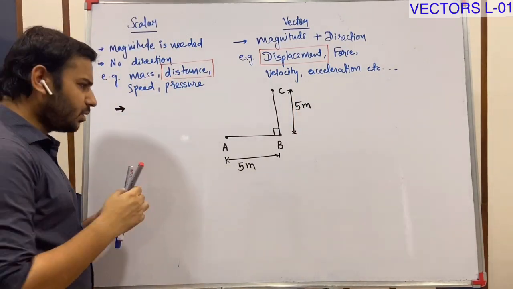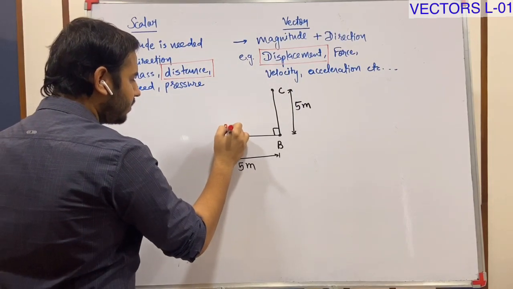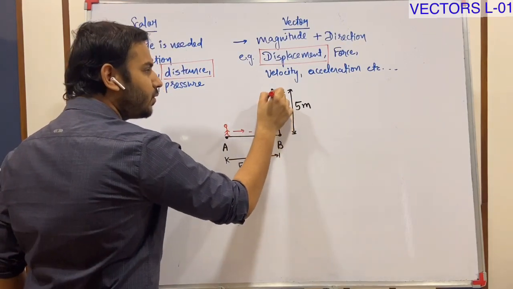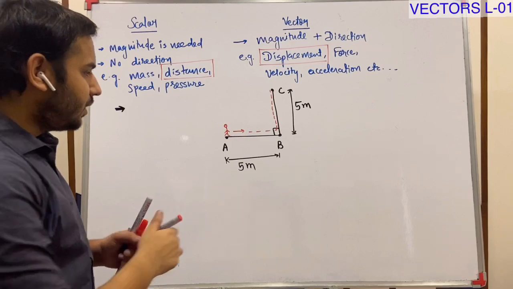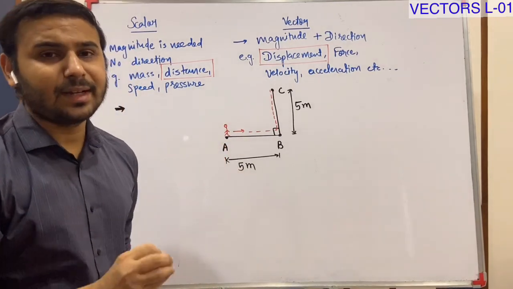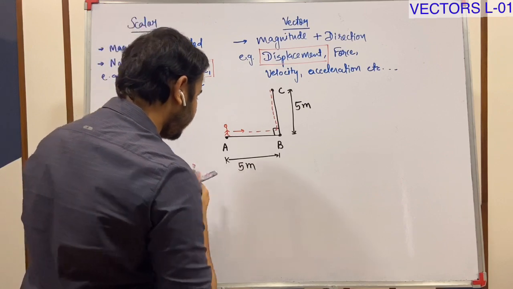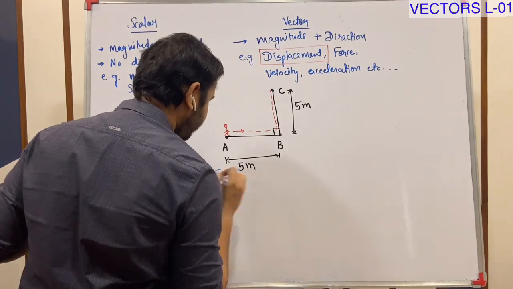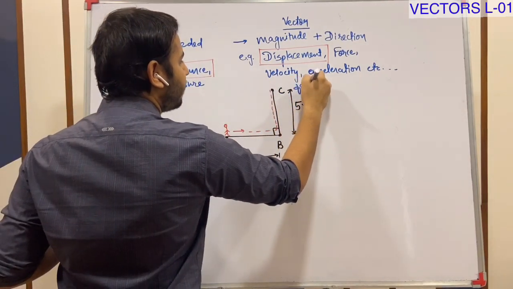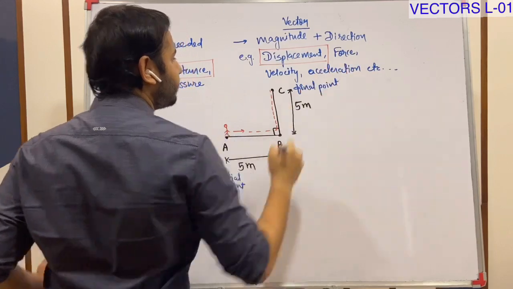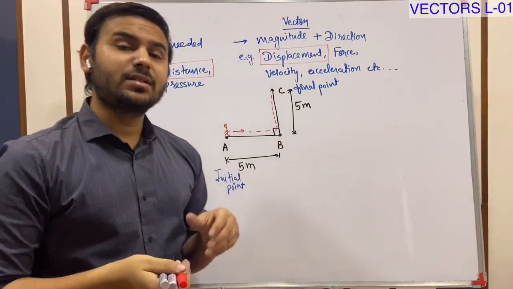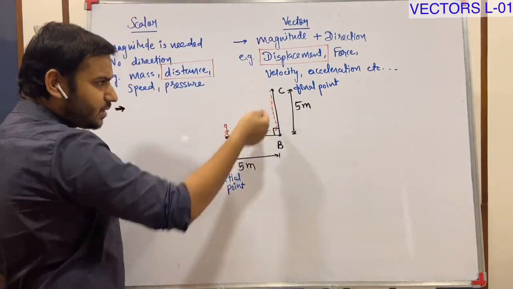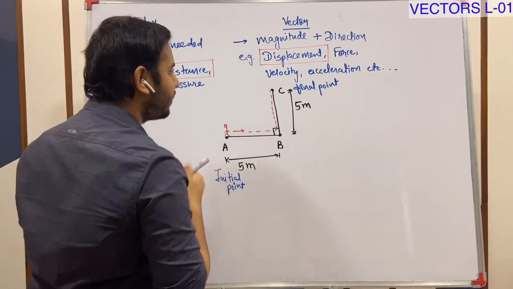A person named Chintu or Pintu, whatever, starts moving from A to B and then from B to C. A is the initial point from where he starts, and C is the final point. So the distance covered by Pintu, finally he is reaching somewhere here.